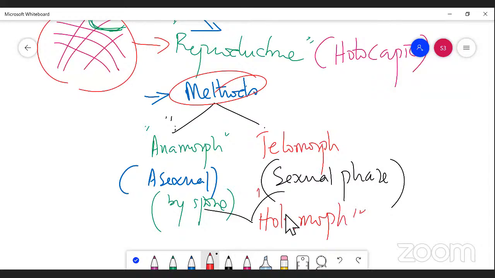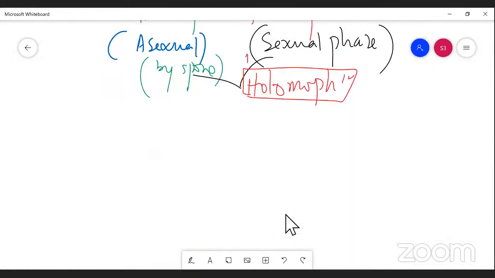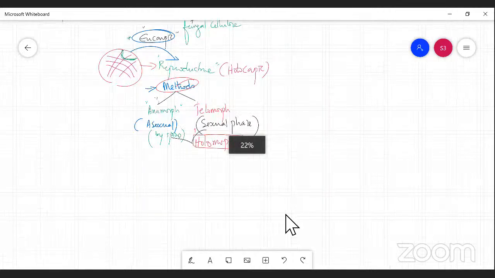What is the holomorph? Both sexual and asexual phases are involved in the mode of reproduction. It is called the holomorph, right, my dear students? So this is a very interesting area in fungi, right? So this is about the general characteristics of fungi, right?